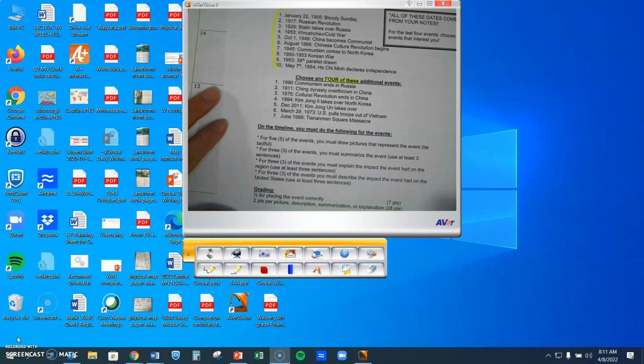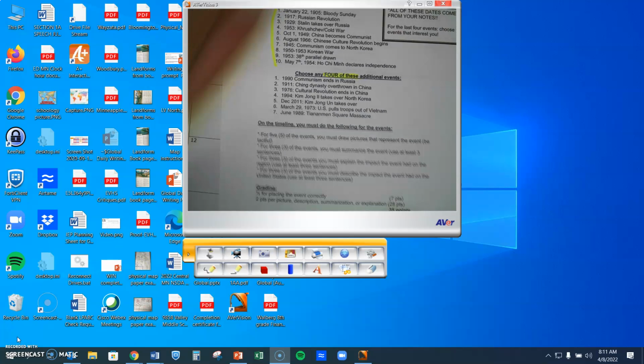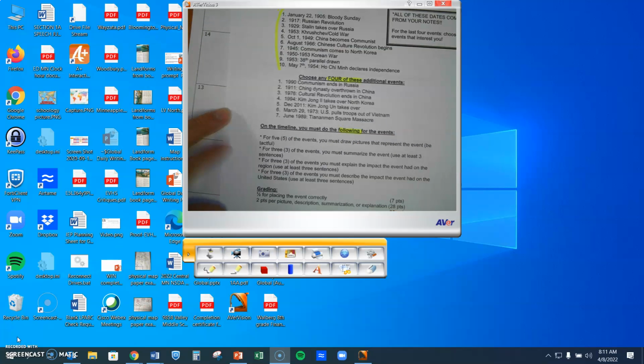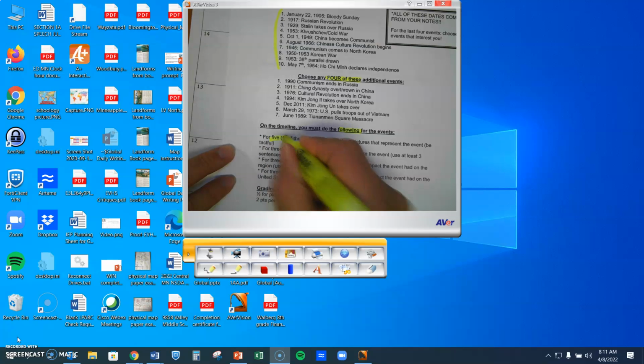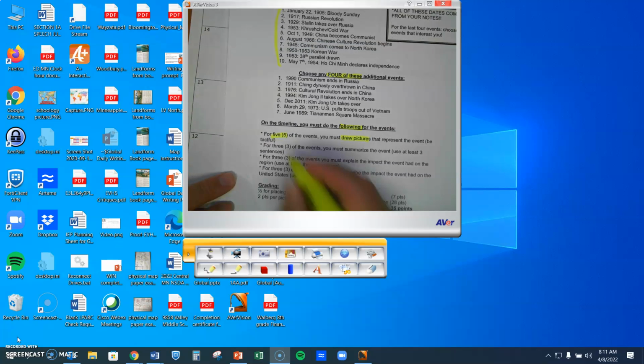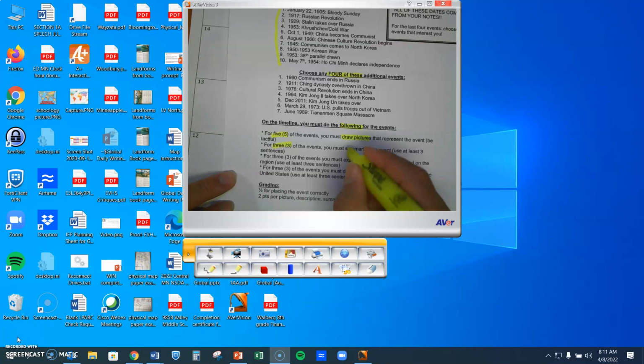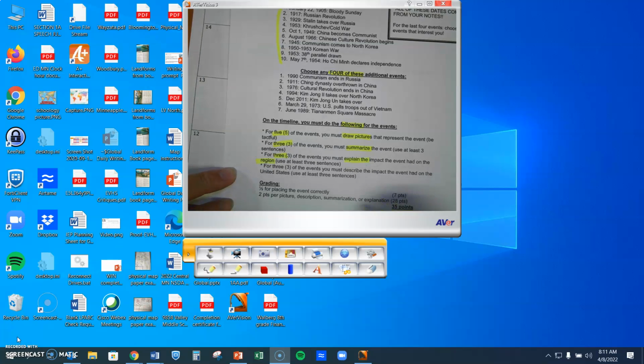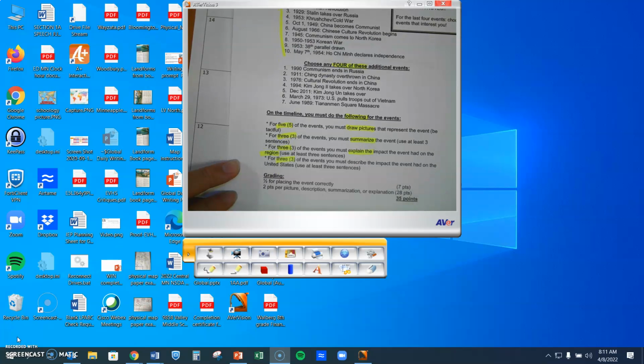Now, after that, here's what you're going to do for your timeline. You must do the following on your timeline. For 5 of the events, you must draw pictures that relate. For 3 of the events, you must summarize the event. For 3 of the events, you must explain the impact the event had on the region, which means Asia. And then for 3 of the events, you must describe the impact that it had on the United States.